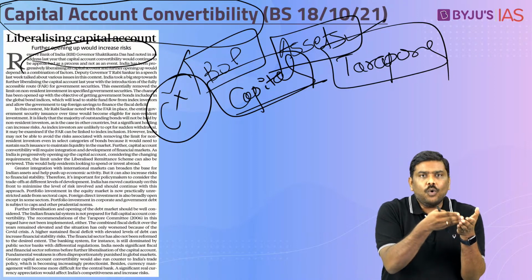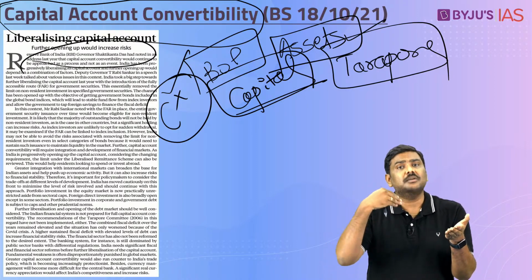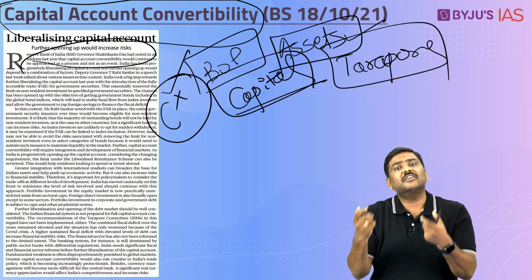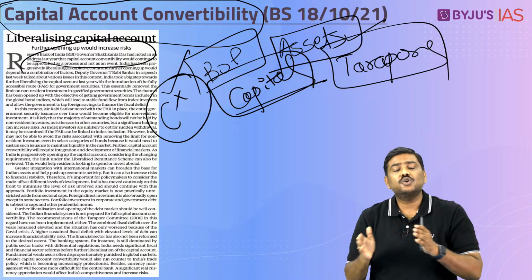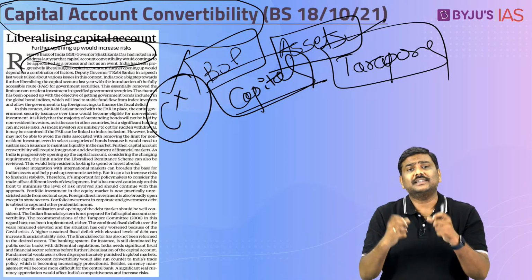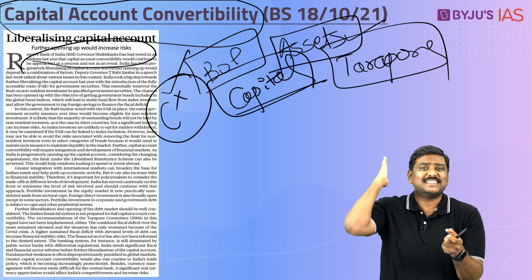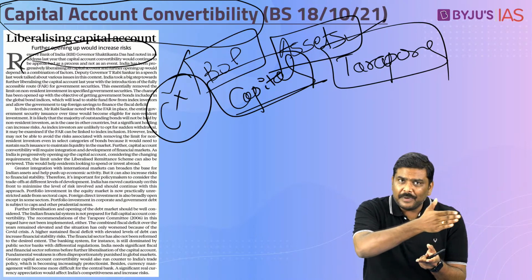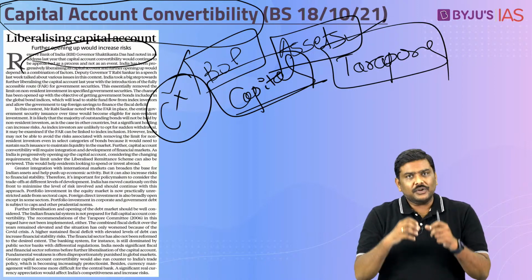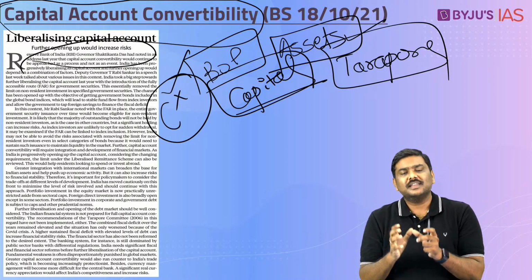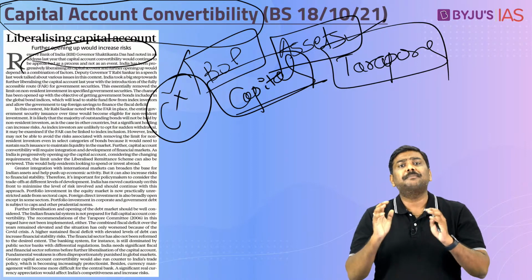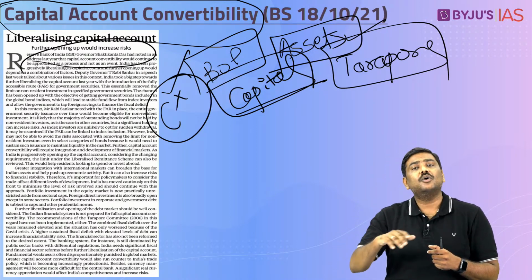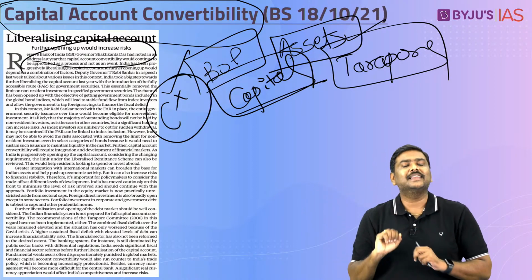Meaning what? Over a period of time, we will introduce certain measures or reforms as a result of which there is a full convertibility in case of capital account. So, do not assume that capital account convertibility will be done in a single event or a single instance or a single reform. It will be a continued process. So, in simple terms, the argument here is there is capital account convertibility, but there are certain restrictions. Hence, we say that in case of capital account, there is no full convertibility.